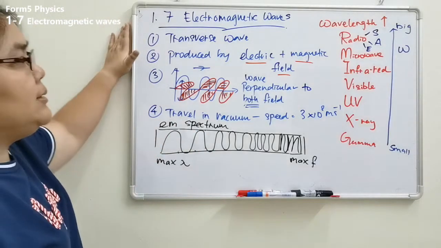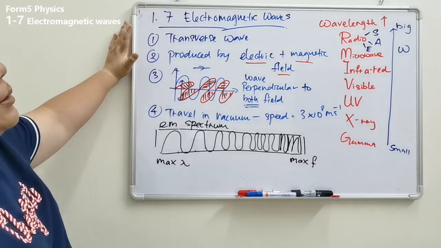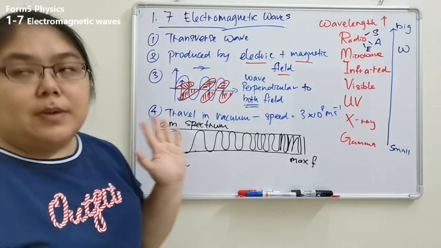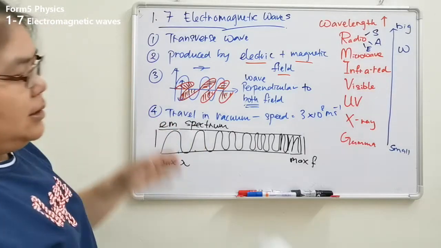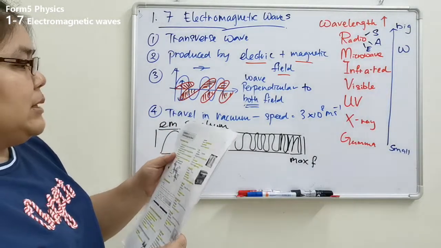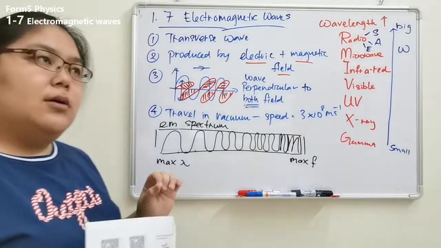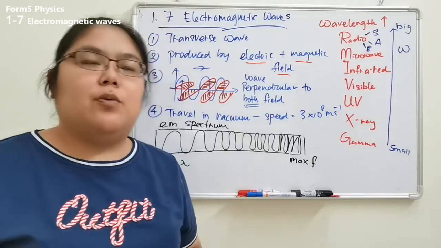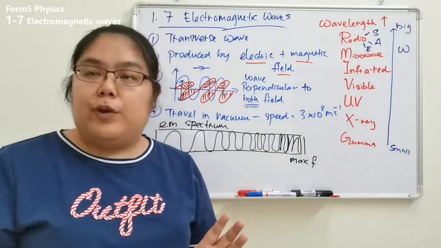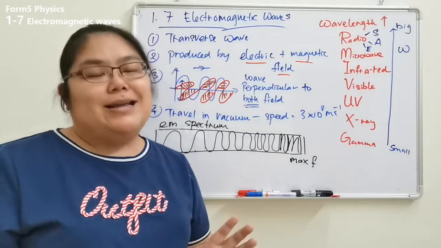Okay, let's see the board here. Okay, I already did the summary of this subtopic. Okay, let's see the first one. Here, the first one, they're talking about the electromagnetic wave. Before that, in the introduction for the chapter on waves, we already said what electromagnetic wave means. Another one is mechanical wave.